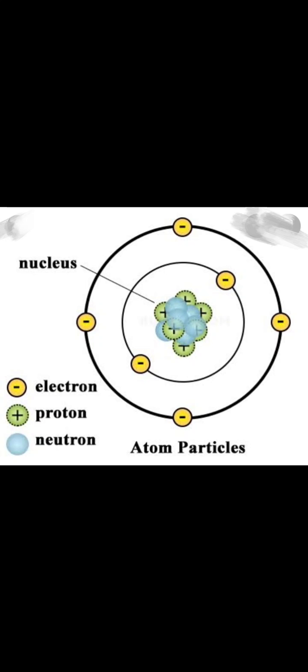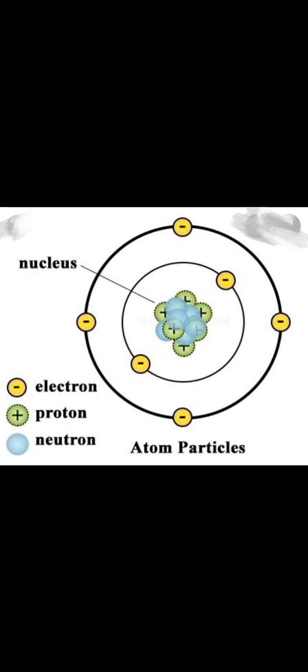Always losing and gaining of electrons takes place because electrons revolve around the nucleus. The question can be asked, why only losing and gaining of electrons occurs? Because it is revolving, that is why losing and gaining of electrons takes place. This is about the small structure of an atom.